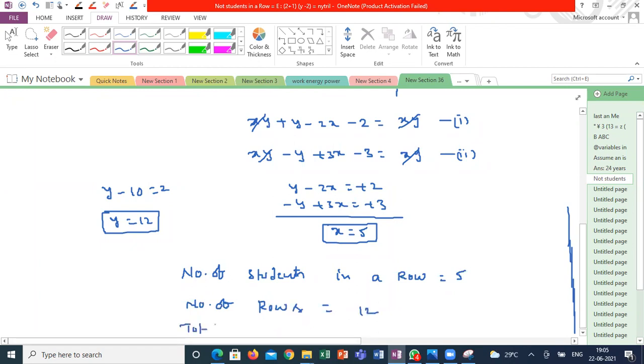So the total number of students is 60. Make each row 4 members, you will get 15 rows. Make each row 6 members, you will get 10 rows. If each row is 6 members, the number of rows goes down by 2, that is 10. If each row is 4 members, the number of rows increases by 3, that is 15. If you maintain 5 members in a row, you will get 12 rows. This difference is 2, this difference is 3, which satisfies the given question.